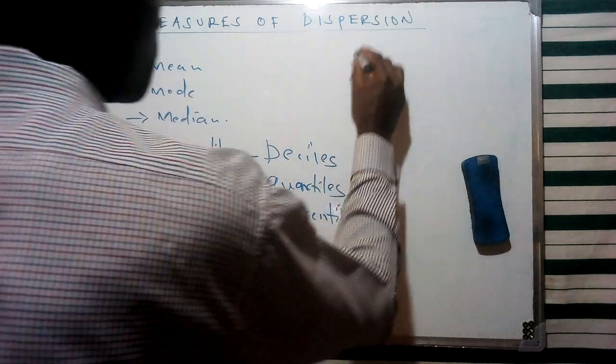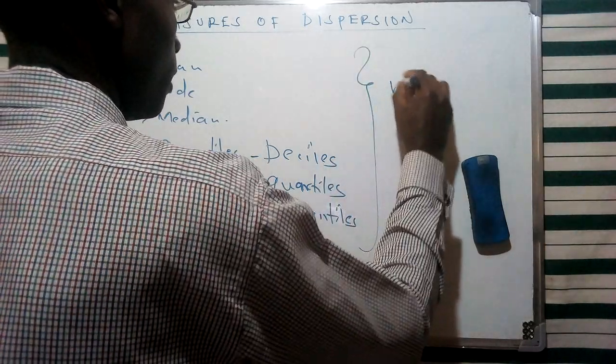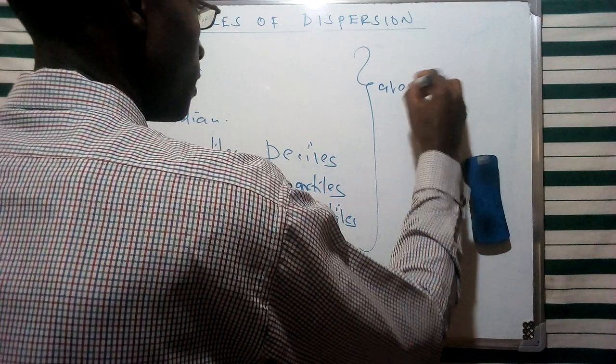In totality, these specific measures of central tendency were referred to as averages.